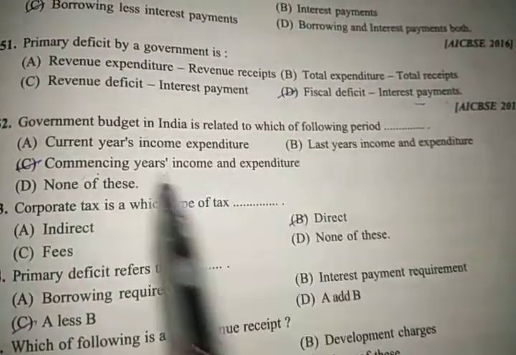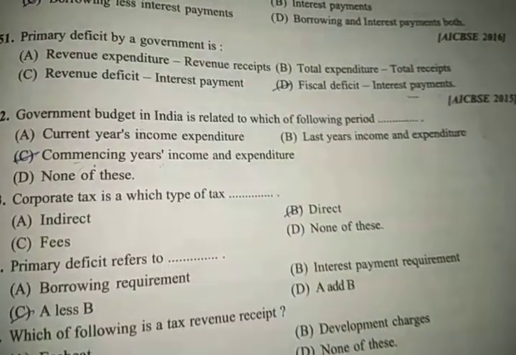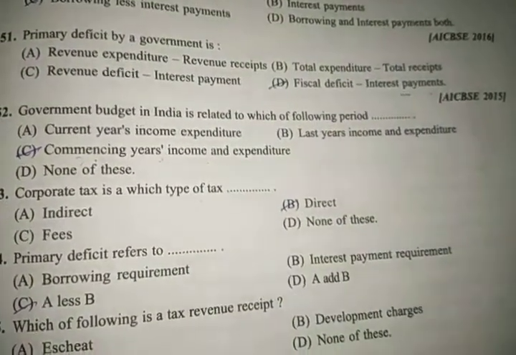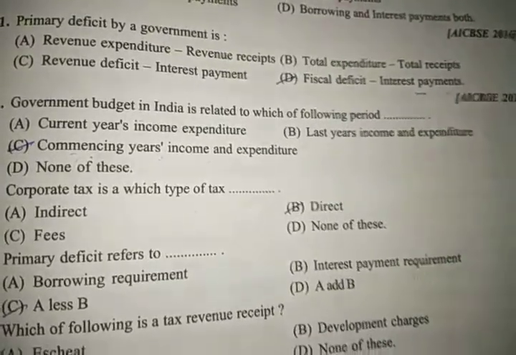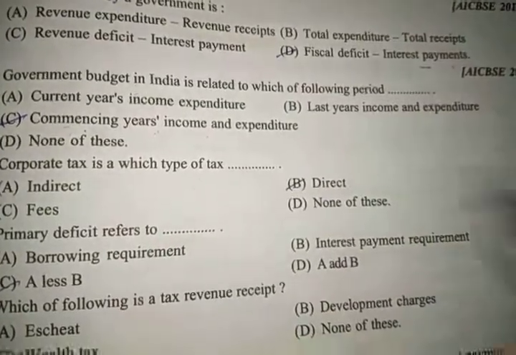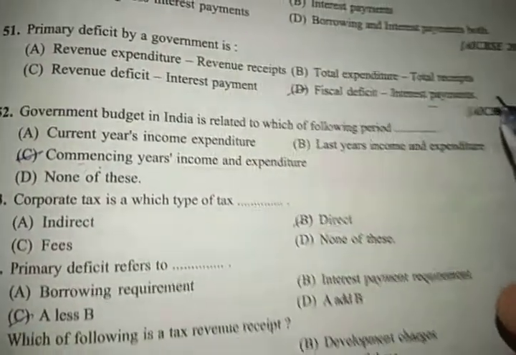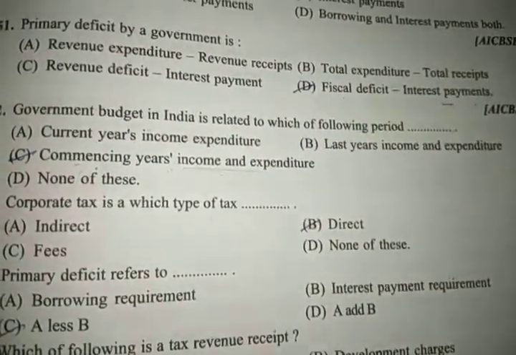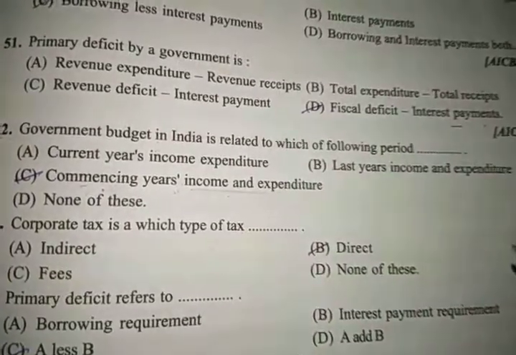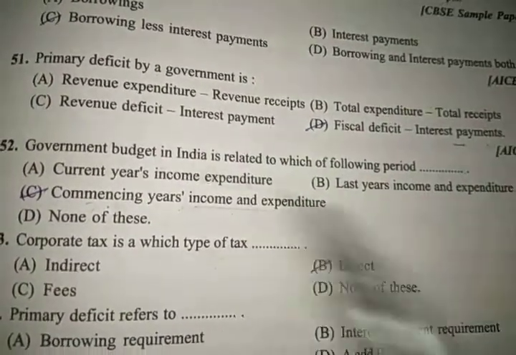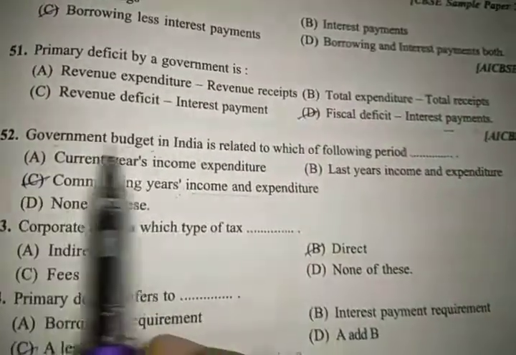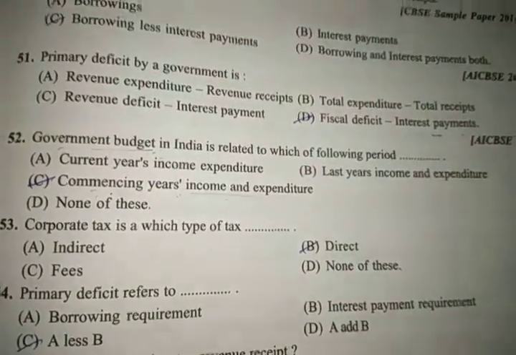Commencing year's income and expenditure, which means the year which we are just working in, or the financial year of the country, and that year's income and expenditure is dealt with in the government budget. As you all know, what is the government budget? It is an estimation for the next year.